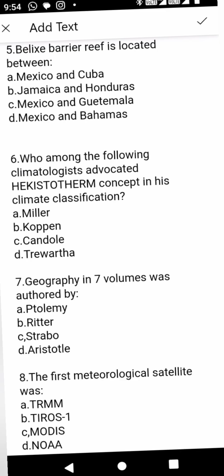The seventh question is Geography. This is a book, Geography in 7 volumes, was authored by. So this book, which is called as Geography, which is in 7 volumes, was given by Strabo.